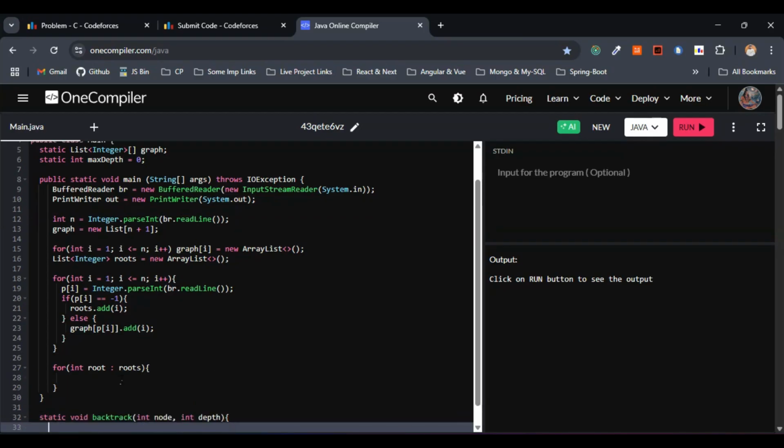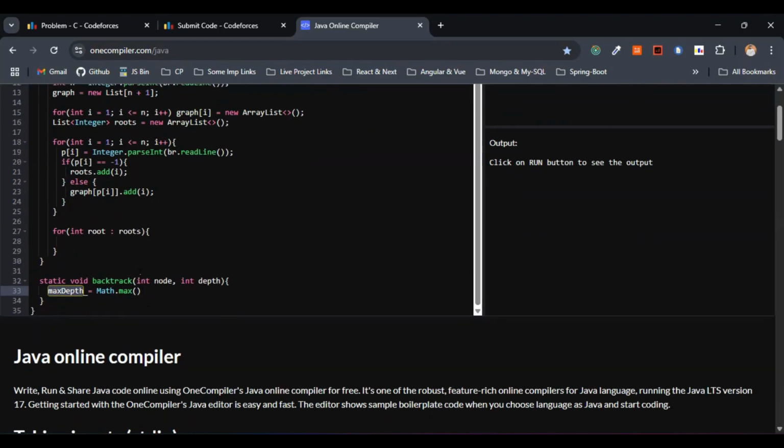Within the backtrack method, we have to update the maximum depth. So this one will be max depth equals Math.max of the same thing. Let me copy paste here. This one will be max depth, comma depth. This is fine. We just have to update max depth, right? So if we find the max, this is fine.